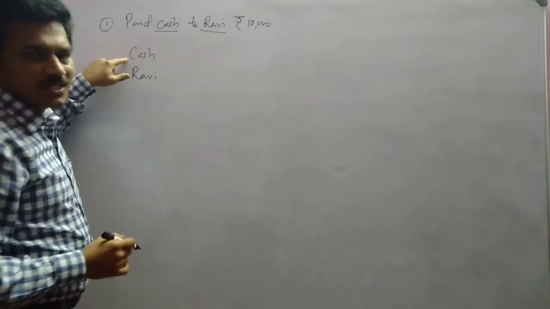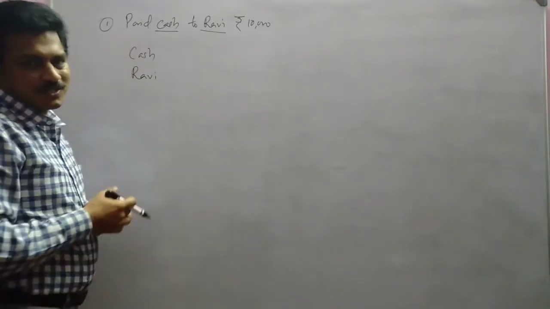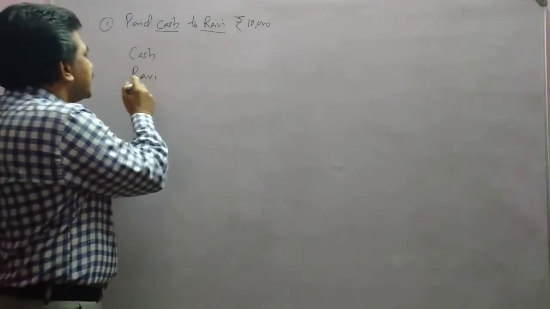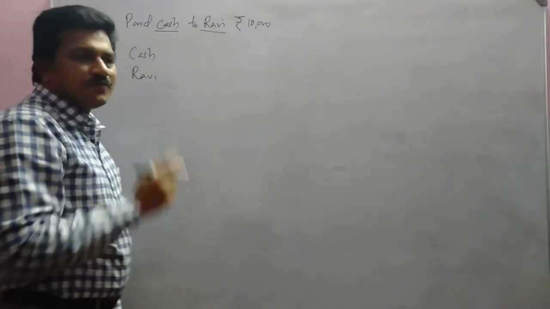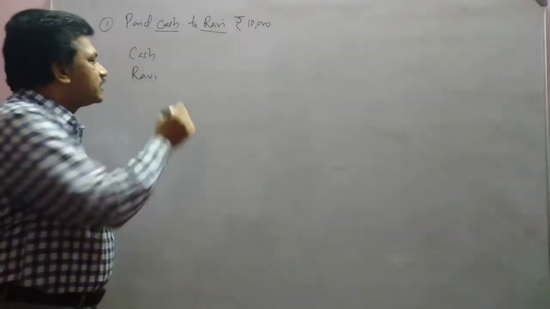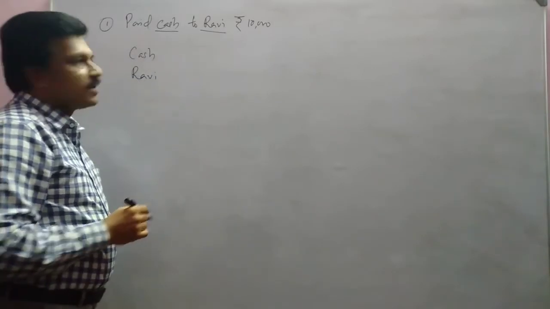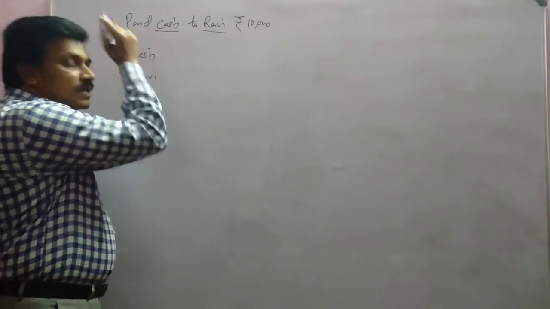See, cash is an asset, and Ravi is a personal account. If we consider the traditional approach, Ravi comes under personal account. Then cash comes under real account.